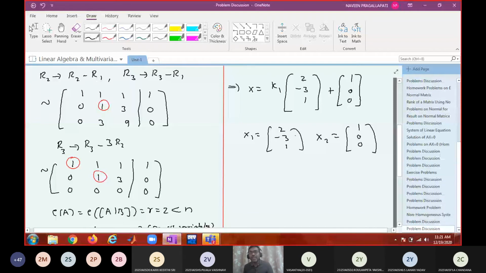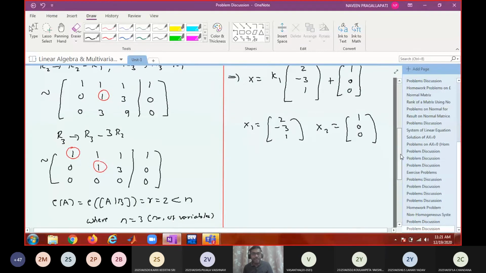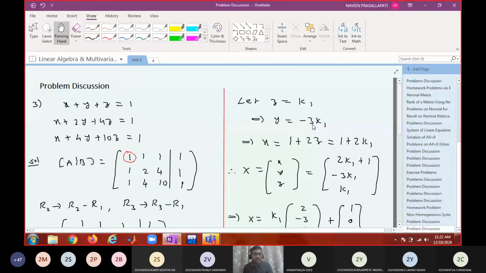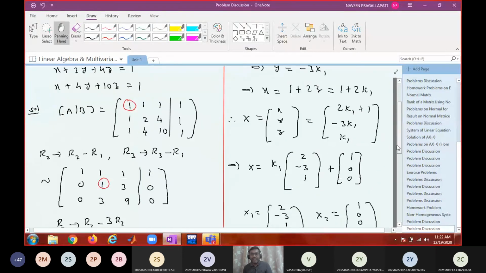Then only can you talk about independent or not. Does (1, 0, 0) satisfy each and every equation? Yes, sir. So the second one is a solution.